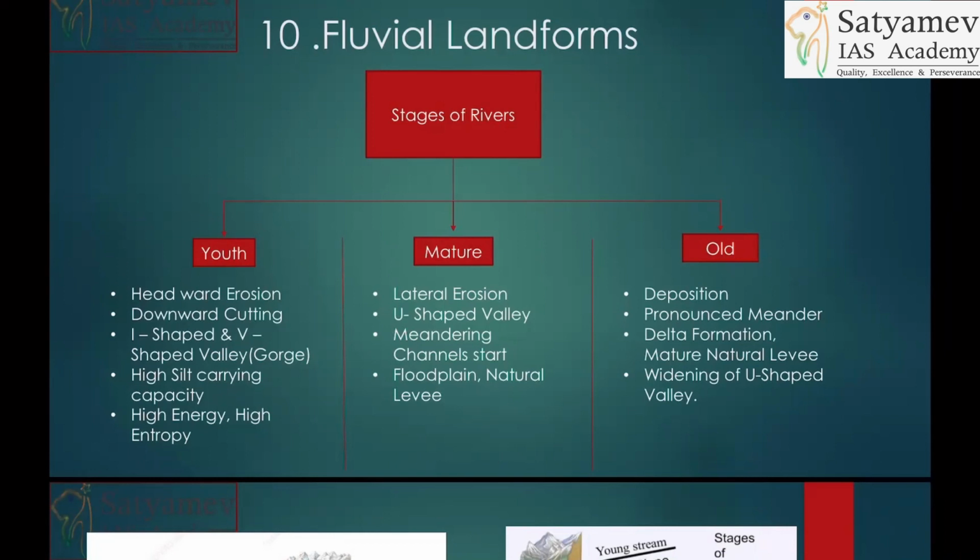If you go to youthful, mature, and old stage, mind it, what will be more important in old stage? Old stage will have the depositional features. Are you understanding my point? So you will have to show on India's map where you find these old stage features, where you find the depositional features, and where you find these erosional features. Do not move in geography without a map.